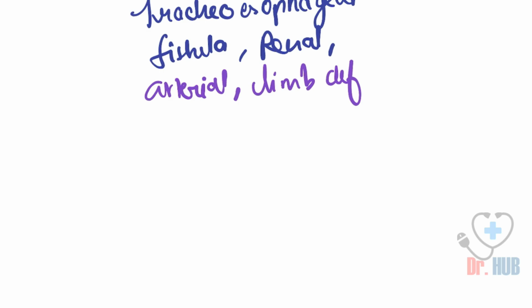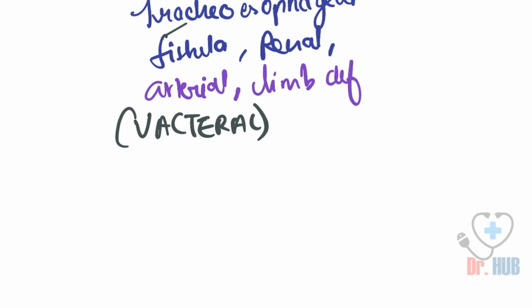In short, taking all the first letters, it is known as the VACTERAL defects. Just to repeat: vertebral, anal, cardiac, tracheoesophageal fistula, renal, arterial and limb defects.